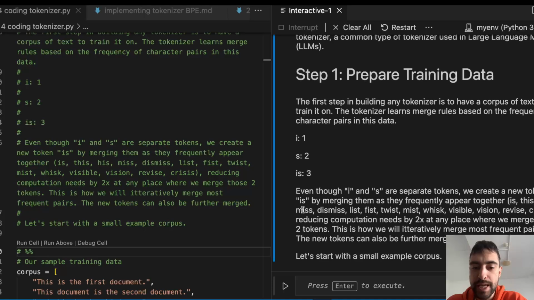So if we create a new token of this pair, so we have this token I, this token S, and we create a new token and assign a new index to it, the latest index. Now we have reduced computation by a lot because this is a very frequent pair. So we will replace it in a lot of places, and now, instead of being two tokens with indices 1 and 2, it's just one token with index 3. This will get replaced with one token.